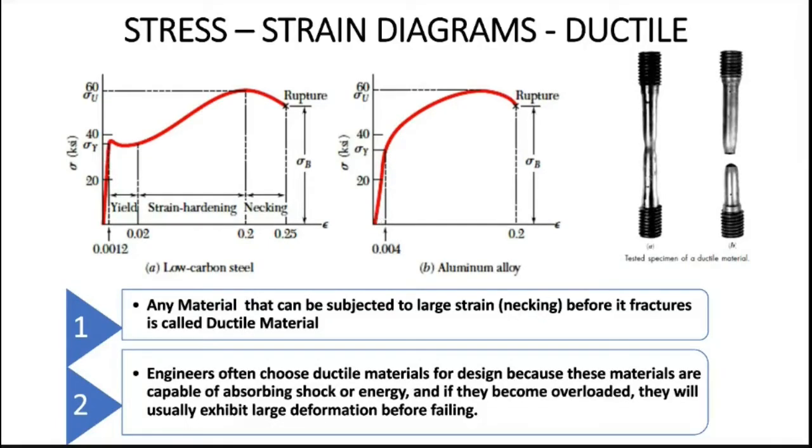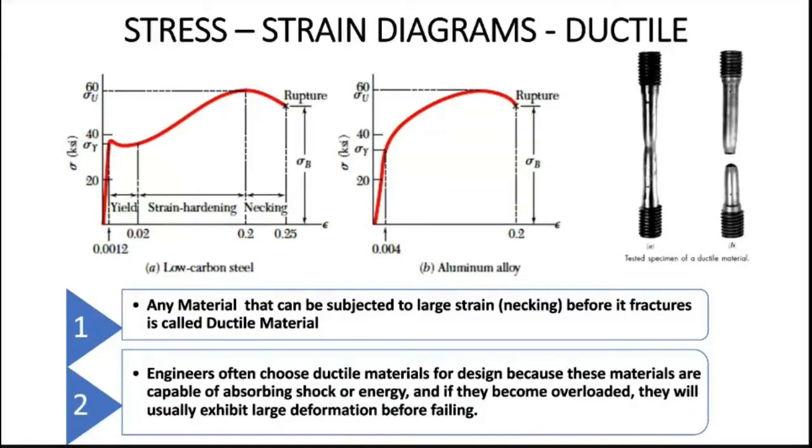If I analyze this, you can see there is a test specimen here. You can see there is a dip. This one we call necking. Necking will occur only for ductile type of material. Before it fails, it forms necking at a particular location. When it fails, you can see how it breaks. There is a small neck type of arrangement.